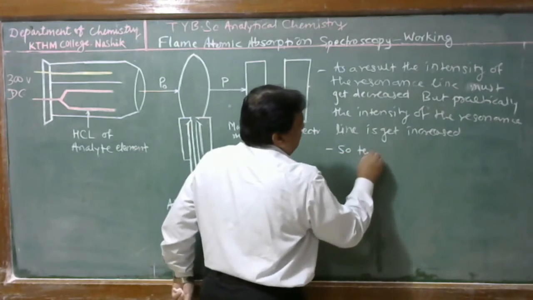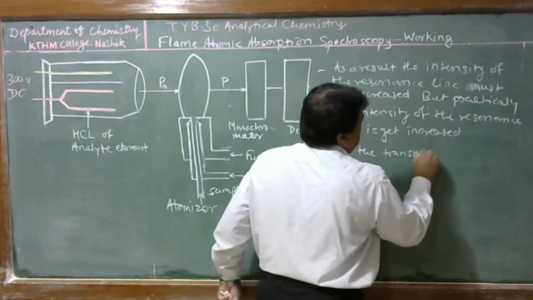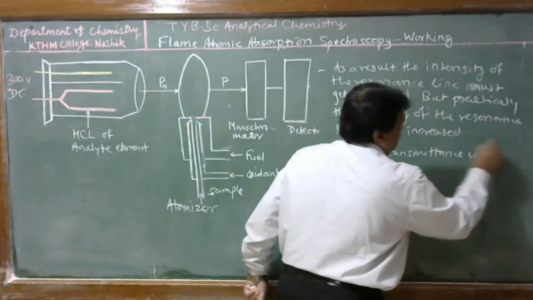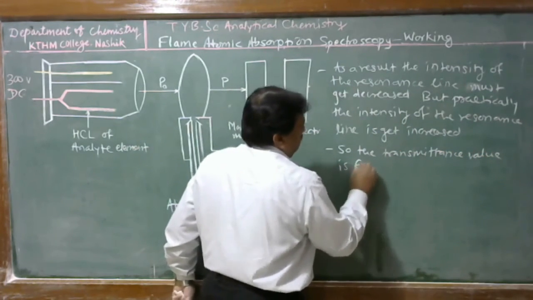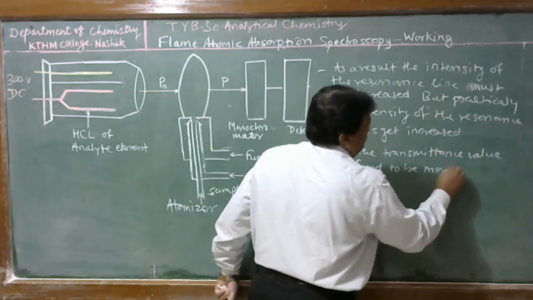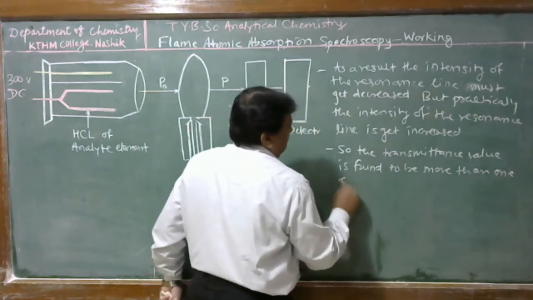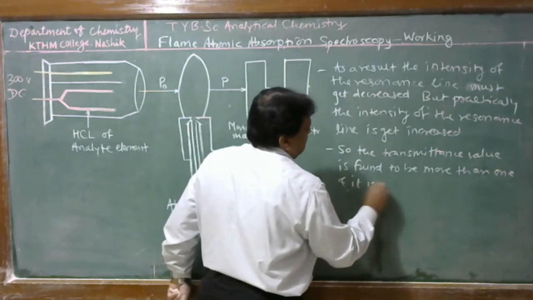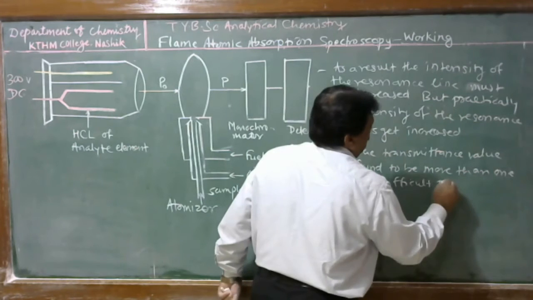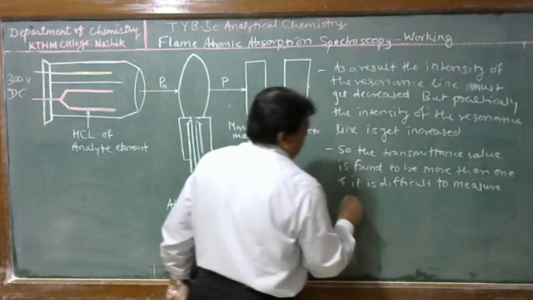So the transmittance value is found to be more than 1 and it is difficult to measure the absorbance.